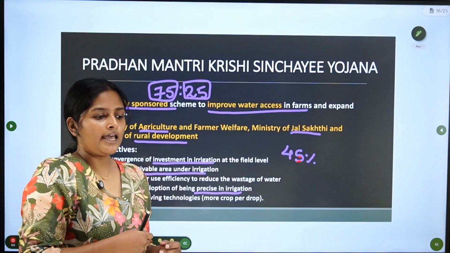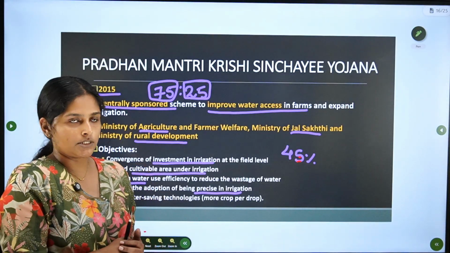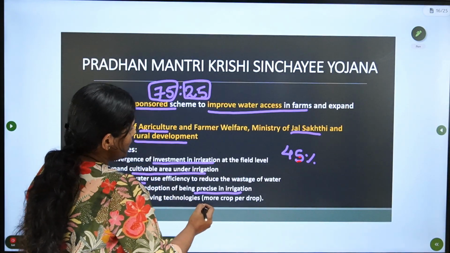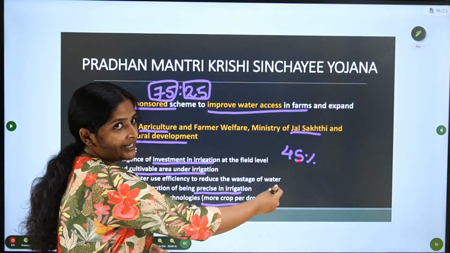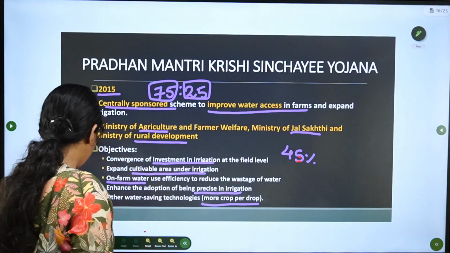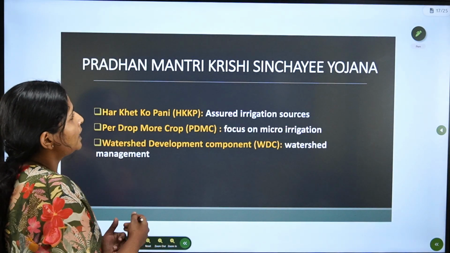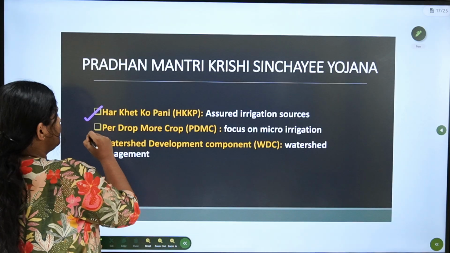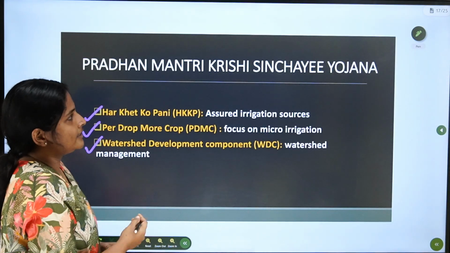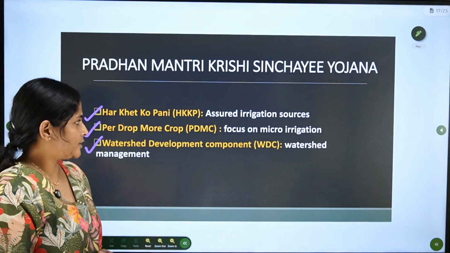That will improve the efficiency of water usage. Another thing is more crop per drop, that we will discuss in the next slide. These three are main initiatives under this Pradhan Mantri Krishi Sinchai Yojana.